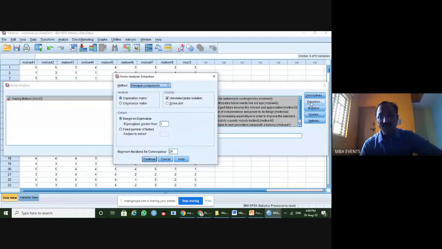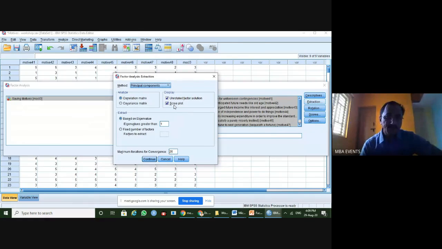The second step, I told, is the extraction, factor extraction. The thumb rule in the industry is principal component, which is normally used in social studies. The remaining stay as they are. So the correlation matrix, unrotated. I'll click the scree plot here. This is analyze correlation matrix. I'm analyzing under the correlation matrix, and for that I'm using the principal component method. I told you that various methods are available: maximum likelihood, principal axis, alpha factoring, image factoring, but we are using the principal component analysis.